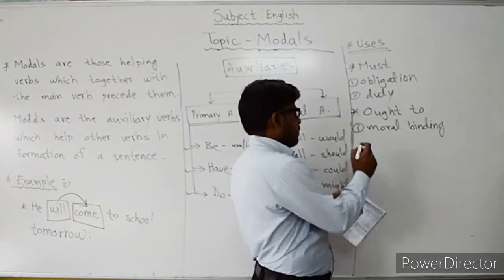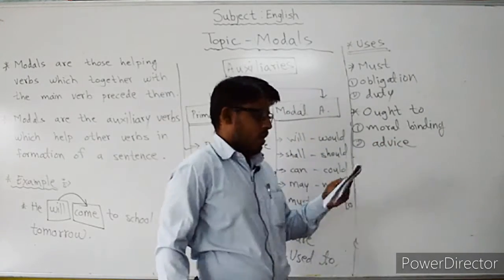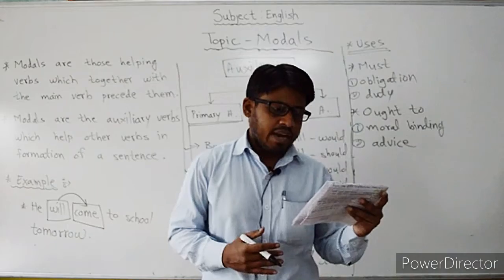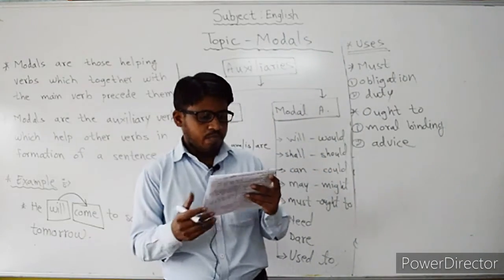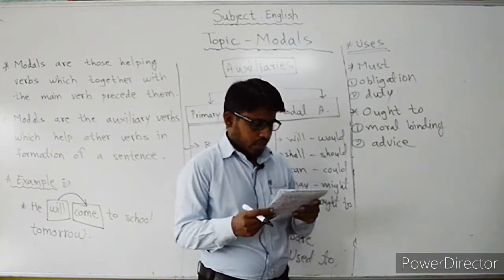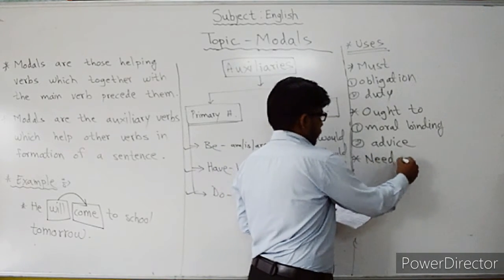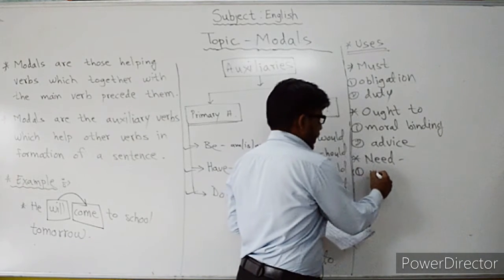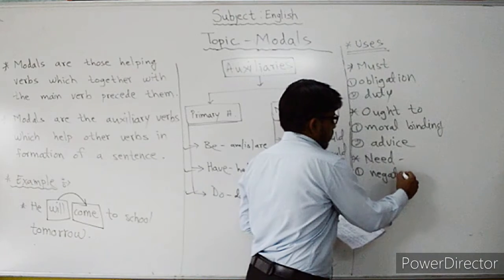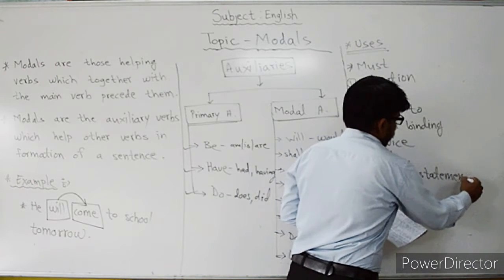And second one, to express advice. For example, you ought to take this treatment as it is very effective. Okay, so you are giving advice by using ought to. Next, need. Use in negative statements. Okay, to show negative statements you can use need.